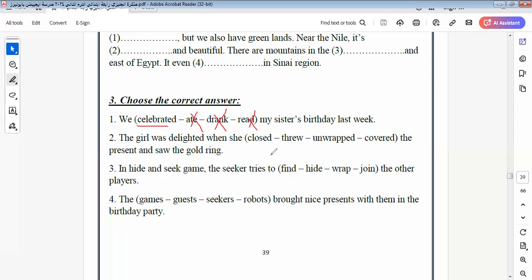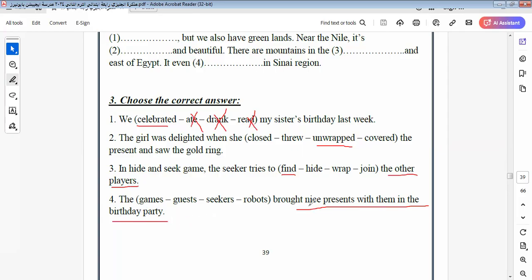The girl was delighted when she unwrapped the present and saw the gold ring. In hide and seek game, the seeker tries to find the other players. Okay, to find.